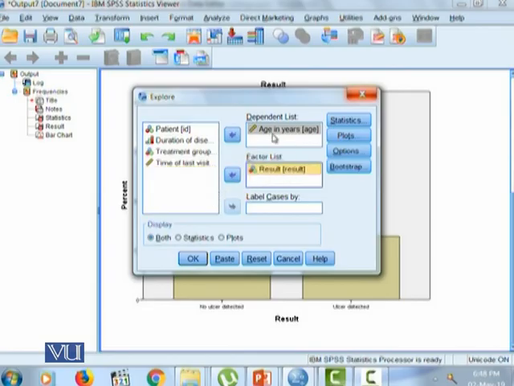Since we know age is a quantitative variable, it goes in the dependent list, and the factor list will always be a categorical variable, because many software packages use the term factor to describe a categorical variable.